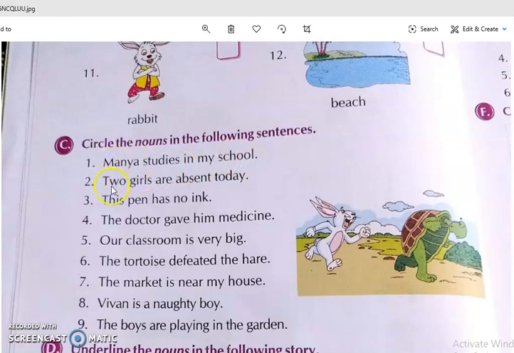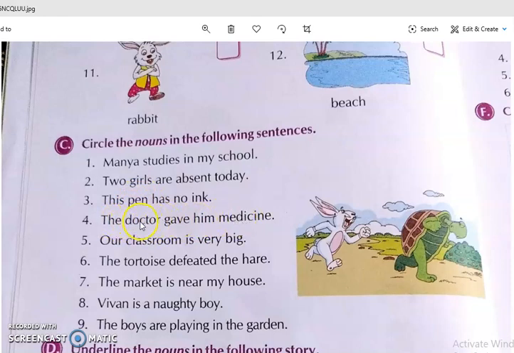In the second sentence, 2 girls are absent today. So girls is the noun. You have to circle girls. Then, this pen has no ink. This pen is a thing, so you have to circle pen. The doctor gave him medicine.